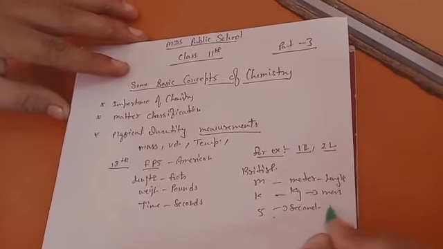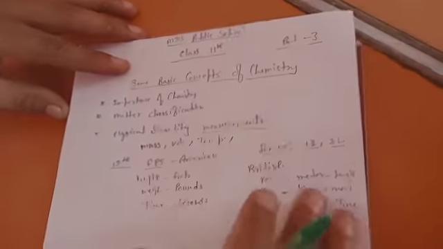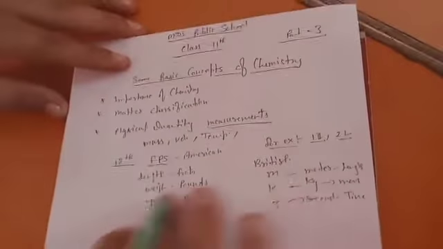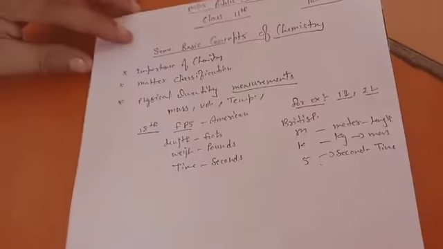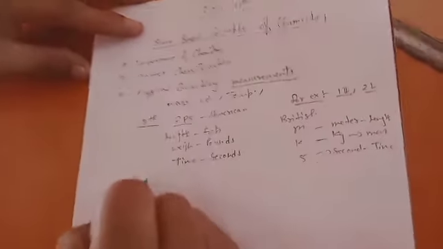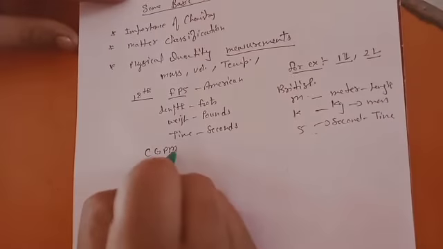So when we were transferring information from one country to another, there was a problem. So there was a convention called the CGPM convention.